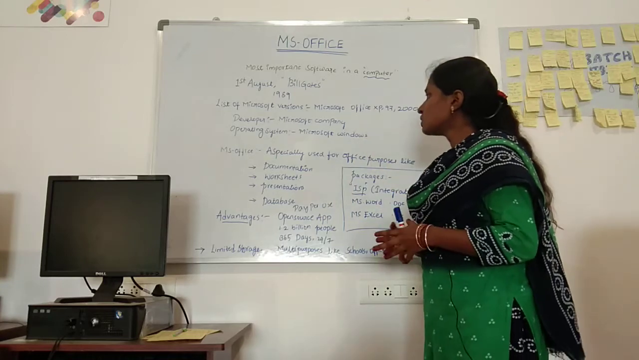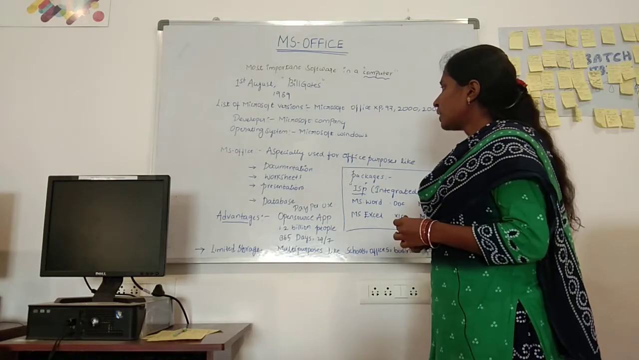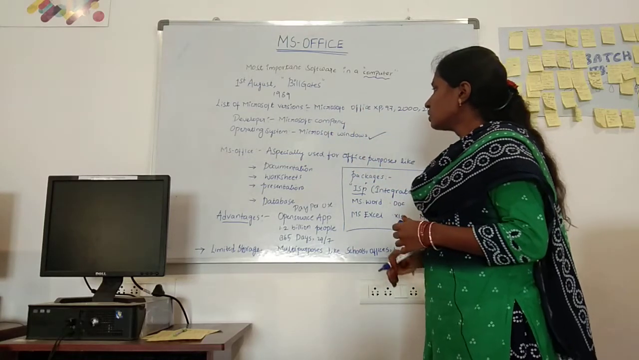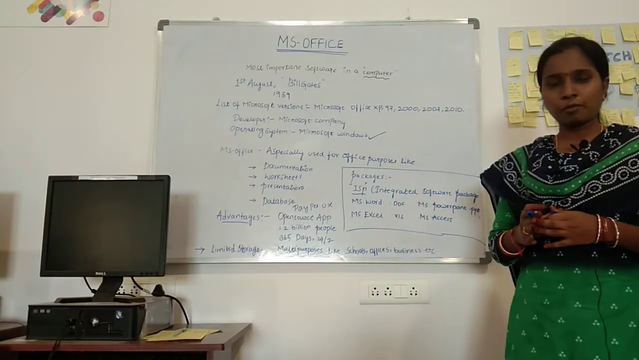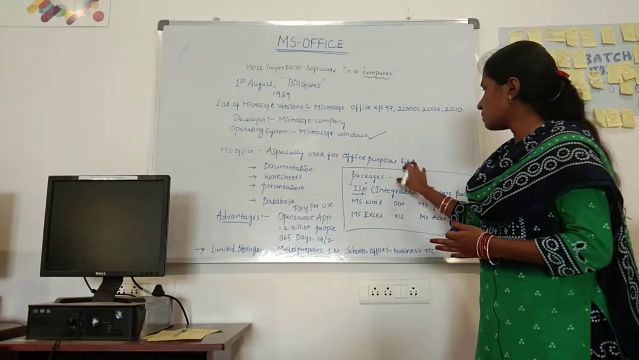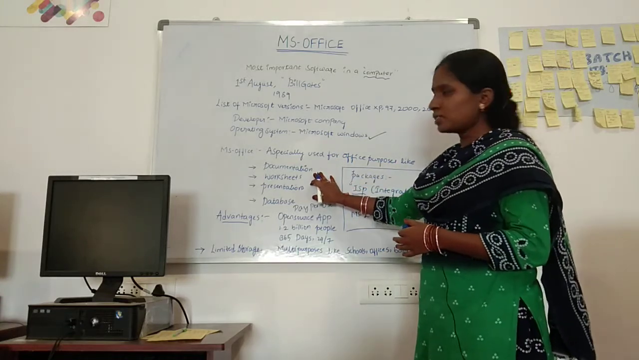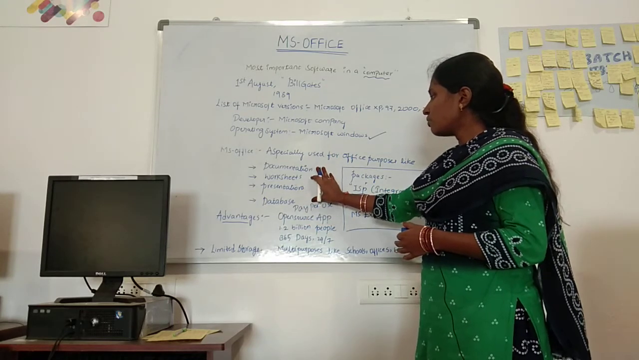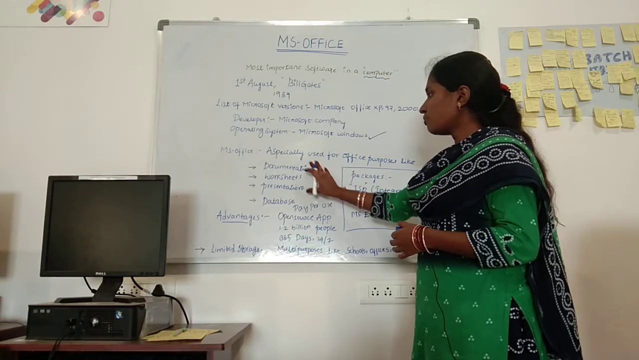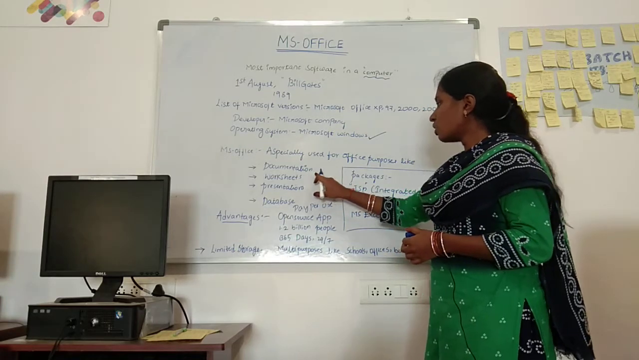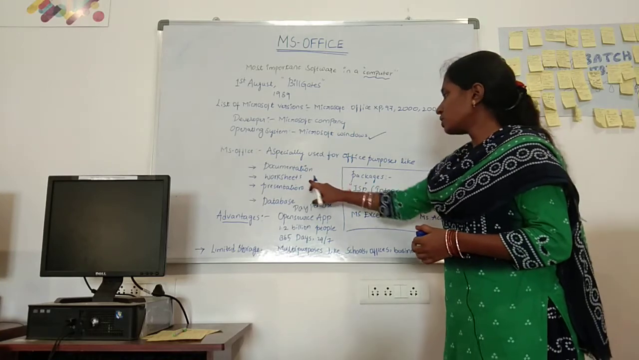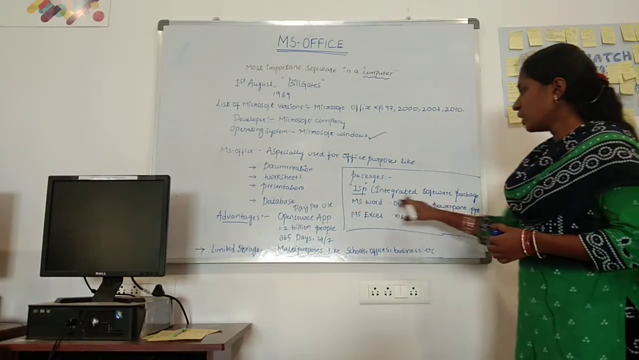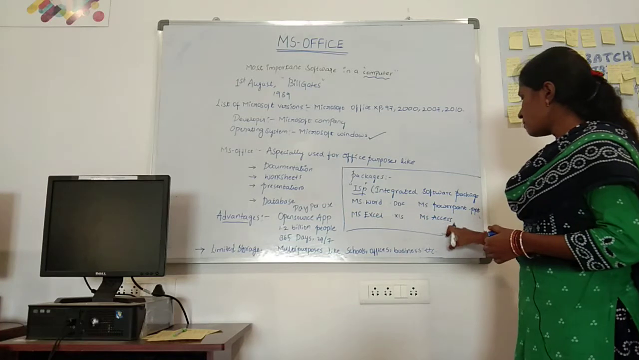This MS Office was first developed by the Microsoft company, and the operating system we use for MS Office is Microsoft Windows. The main purpose of Microsoft Office is office work, like creating documentation, worksheets, presentations and databases. These are the four basic usages of MS Office. Documentation is created in MS Word, worksheets in MS Excel, presentations in MS PowerPoint, and finally the database in MS Access.